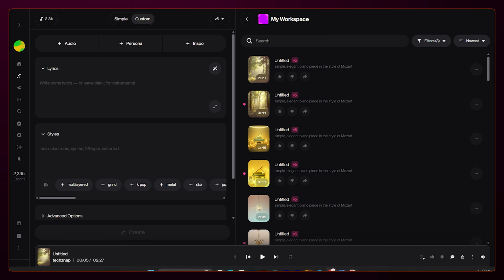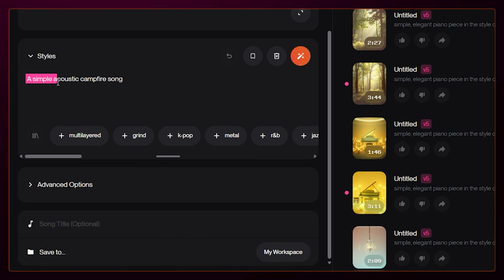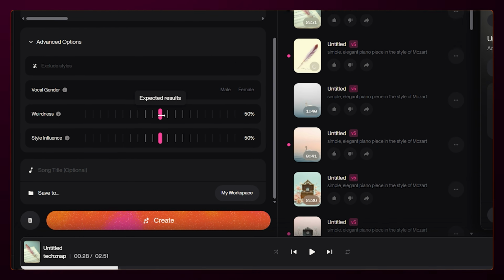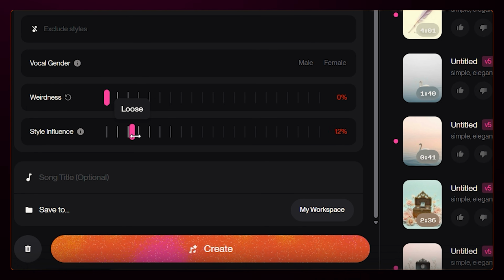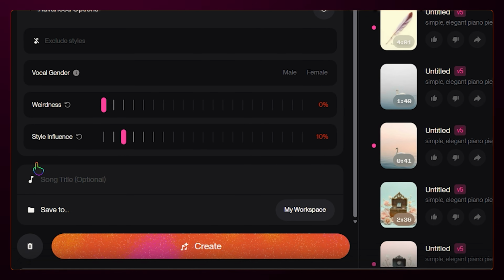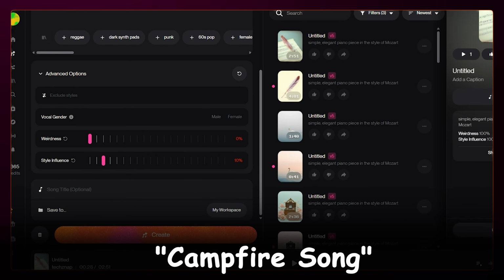Let's do a quick test with the prompt, a simple acoustic campfire song. This time we will keep the weirdness at 0% and put style influence to test. First, let's set the style influence to a low level, around 10%. Here we're telling the AI that campfire song is just a light suggestion.